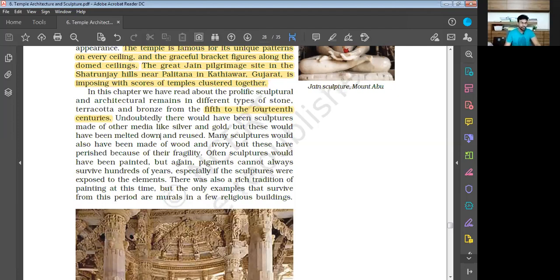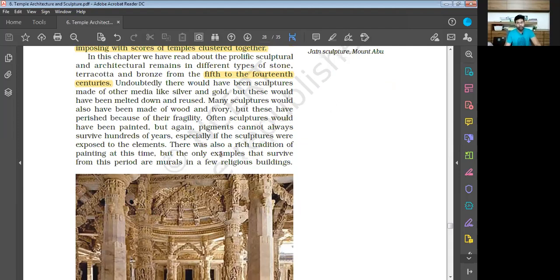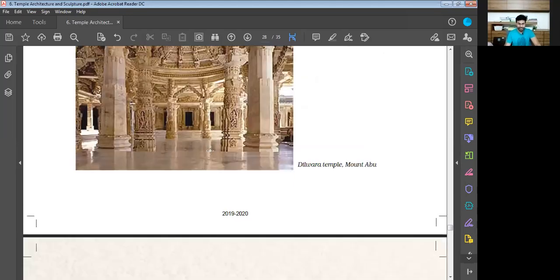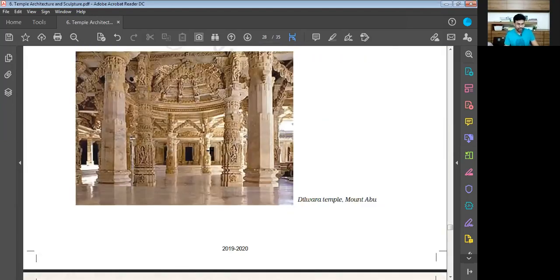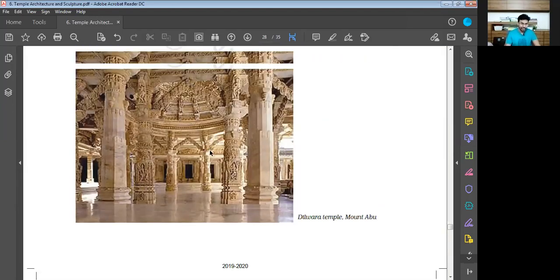Often sculptures would have been painted, but pigments cannot always survive hundreds of years, especially if the sculptures were exposed to the elements. There was also a rich tradition of painting at this time, but the only examples that survive from this period are murals in a few religious buildings. So that's all that we have read in this chapter.